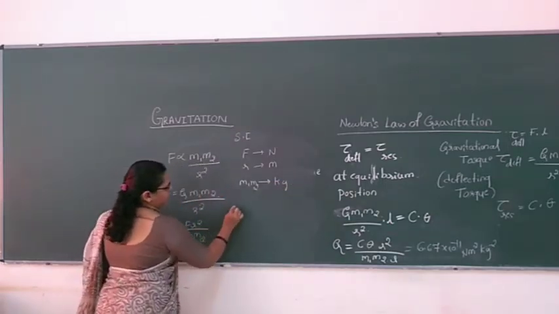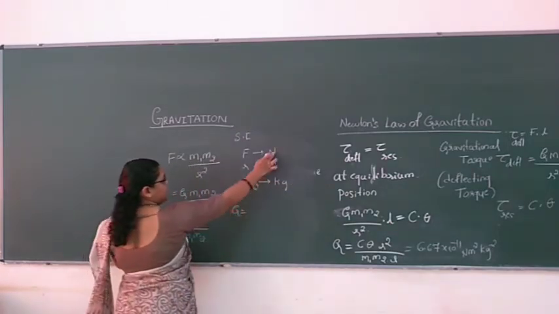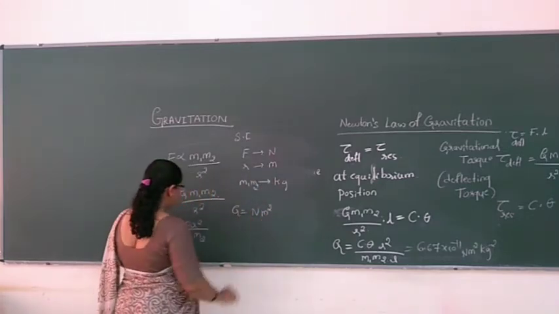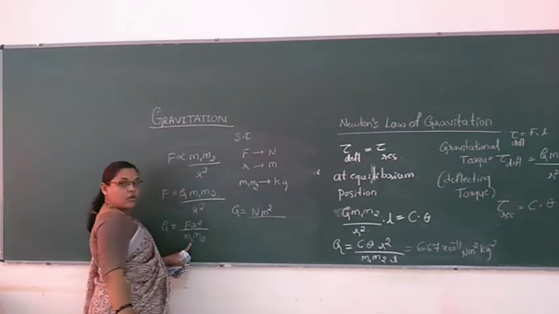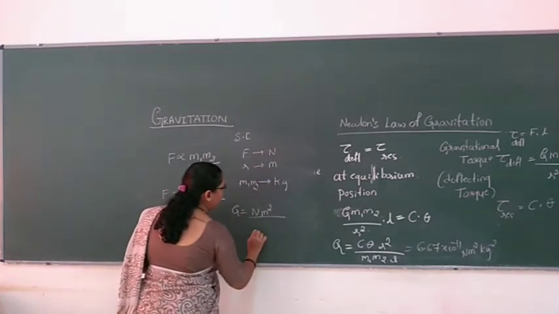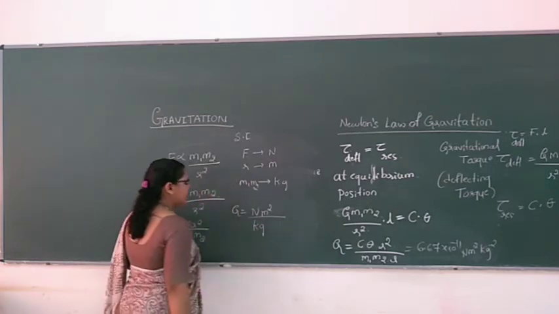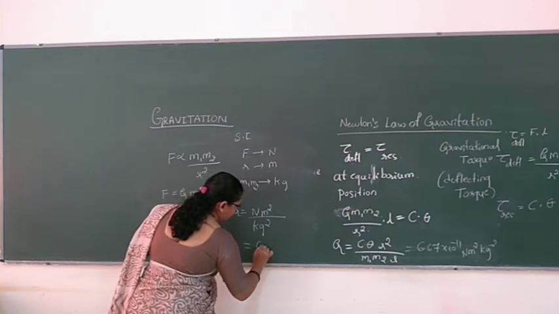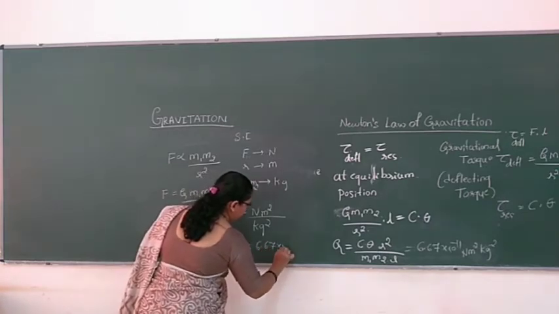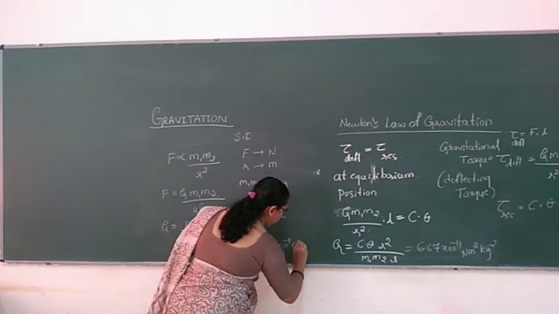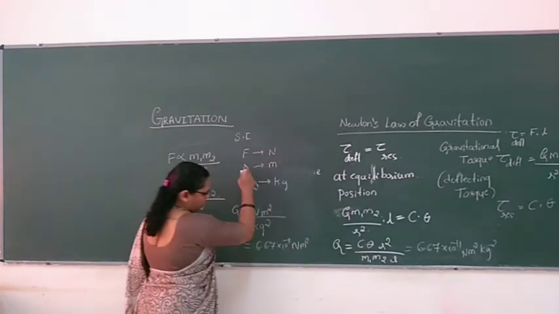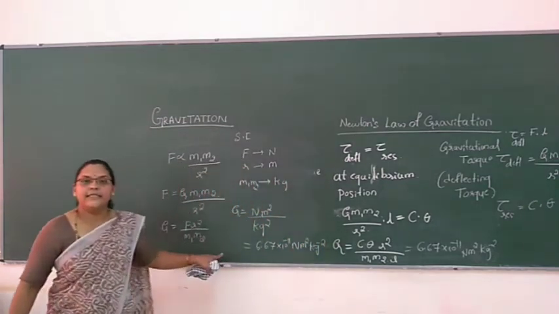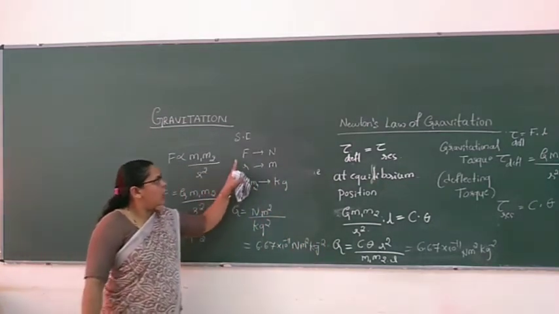Now, G is equal to F, which is Newton, r measured in meter, divided by the masses of the two bodies measured in kg. Two masses are there, so I take it as square. So I will write the value 10 to the power minus 11 Newton meter square per kg square. This is in terms of SI unit.